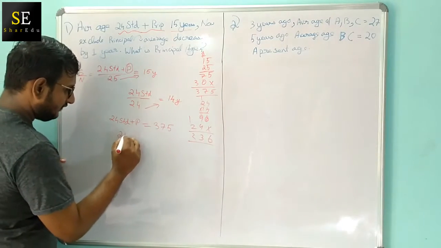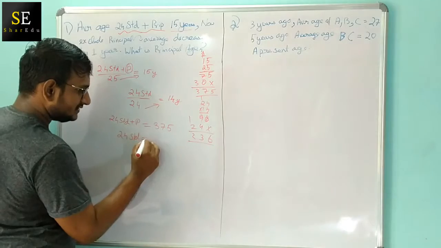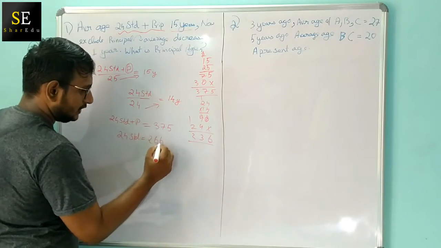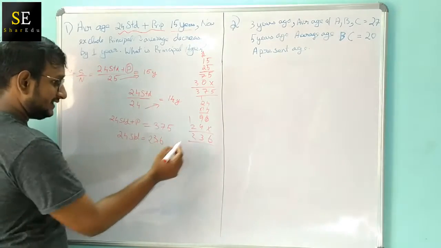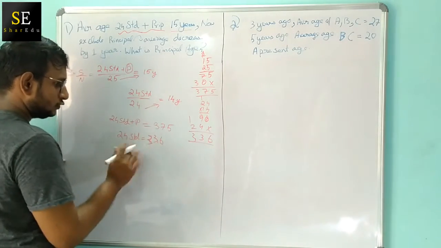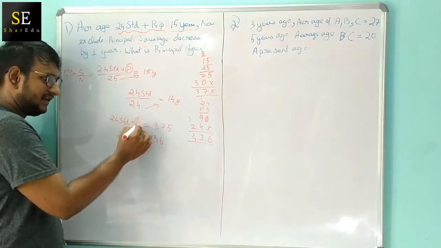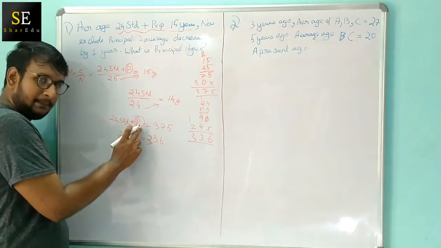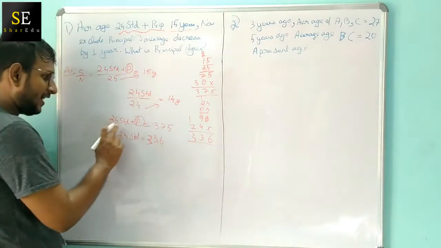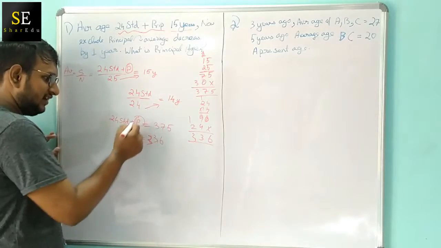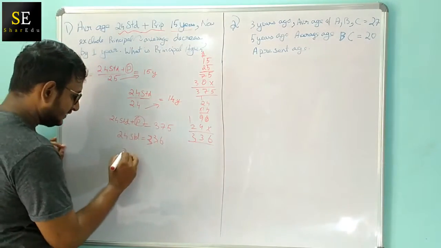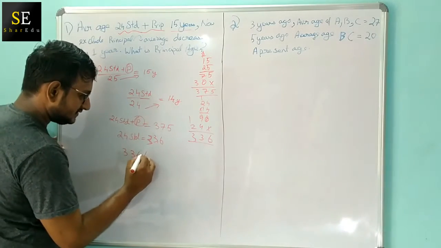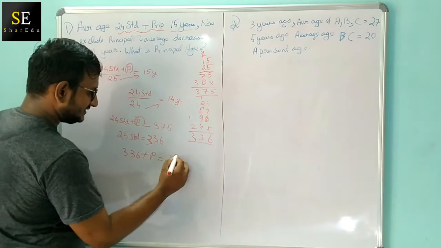So the total age of the 24 students is 336. We subtract these two so that we get only the principal. 24 students, that is 336, plus principal is equal to 375.